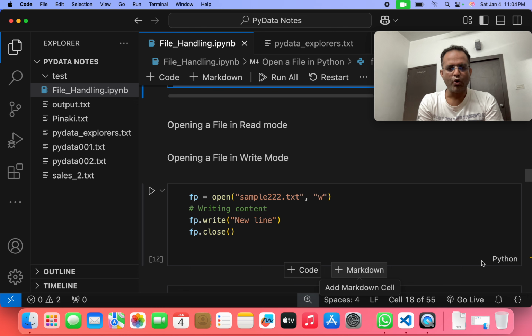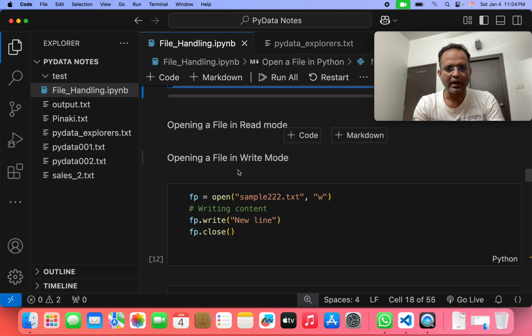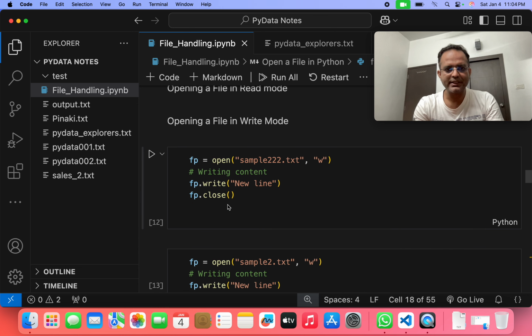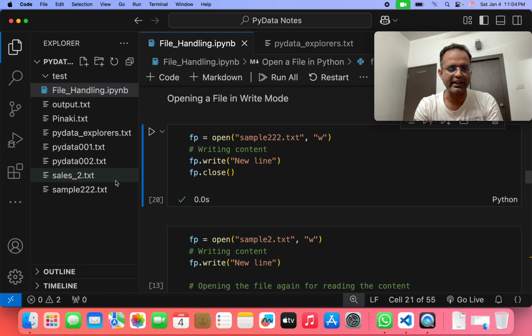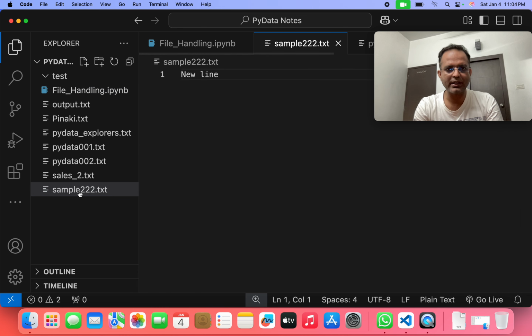Now, opening a file in write mode, how can we do that? We write fp is equal to open, one file name, sample222.txt, then we open it in write mode. Then we write fp.write new line and fp.close. If we run that program, we can see the sample222.txt file is already created and this new line is written inside this file. We can check it here by double clicking and opening this file.